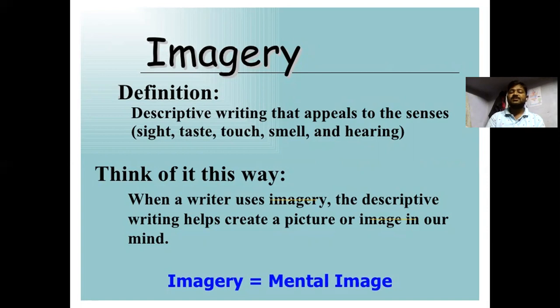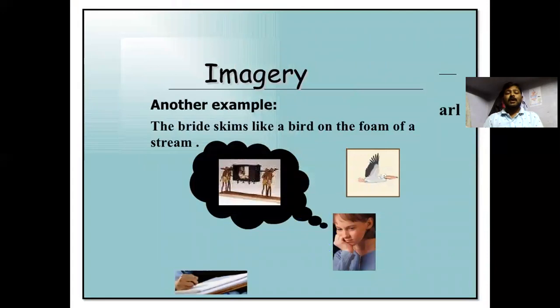Whenever a writer uses imagery, the descriptive writing helps to create a picture or image in your mind. Imagery means mental image, like an apple. Apple is a word we can take as imagery, because we can easily know the color, the taste, and the shape of the apple. Another example is: bride skims like a bird on the foam of a stream.